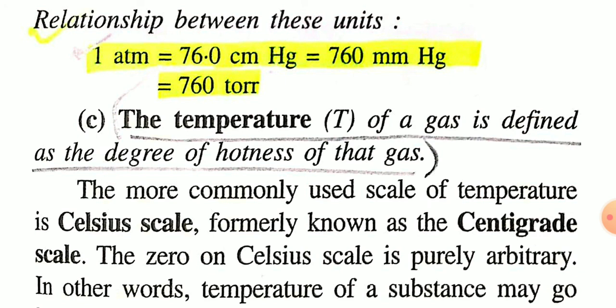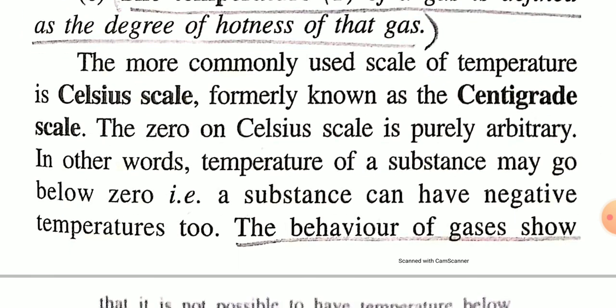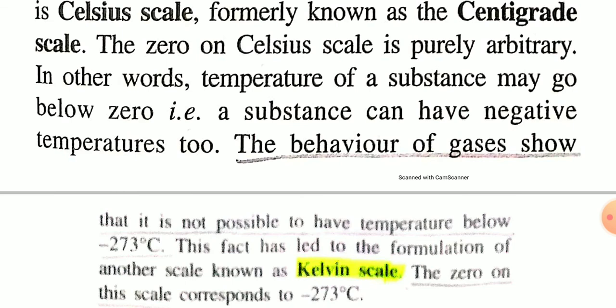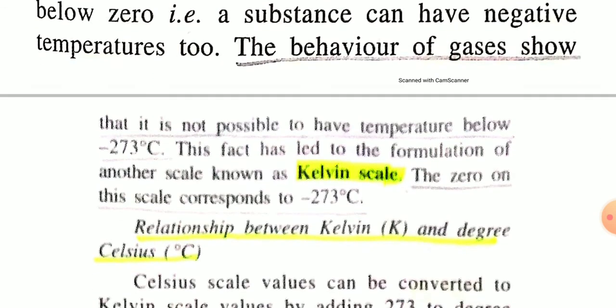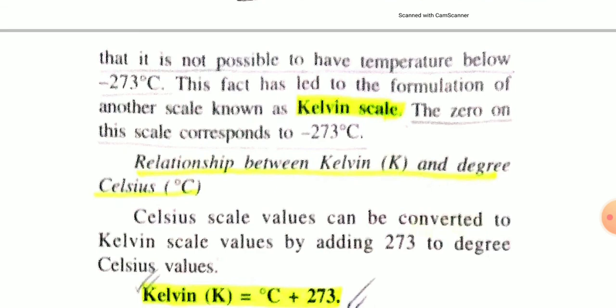Now the third standard variable is temperature, which is represented by capital T. And different units of temperature are degree Celsius, Kelvin, or degree Fahrenheit. Okay, and minus 273 degrees Celsius is also known as absolute zero temperature. In the Kelvin scale it is 0 Kelvin. In the last video I have already discussed absolute zero temperature.